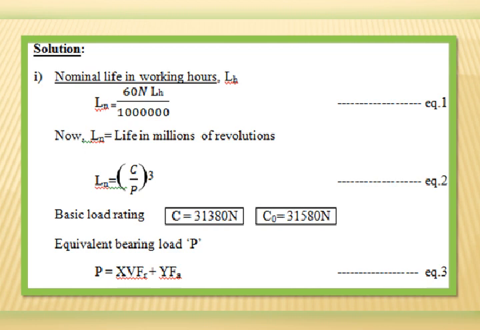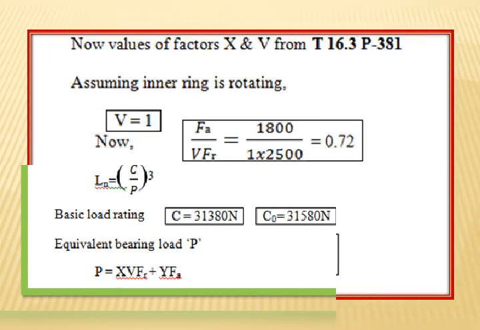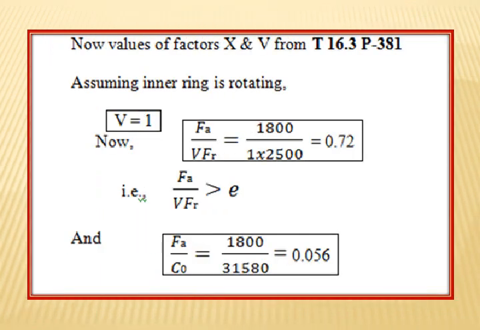And equivalent bearing load P is equal to X into V Fr plus Y into Fa. Call that equation number 3. Now the values of X, V and Y from table 16.3, page 381, by assuming the inner ring is rotating, so V is equal to 1.